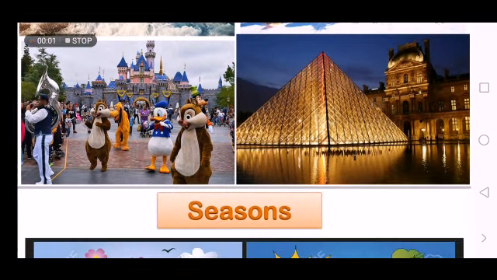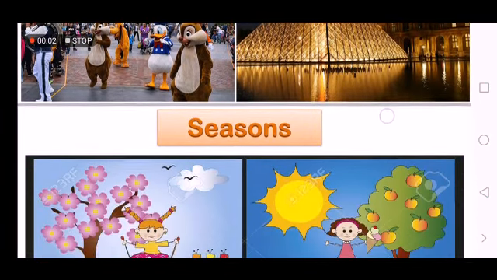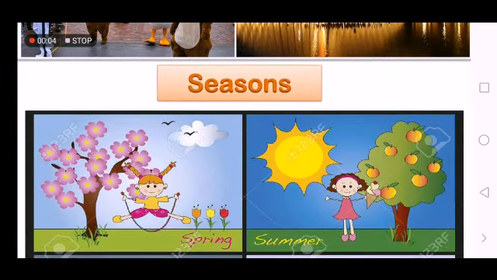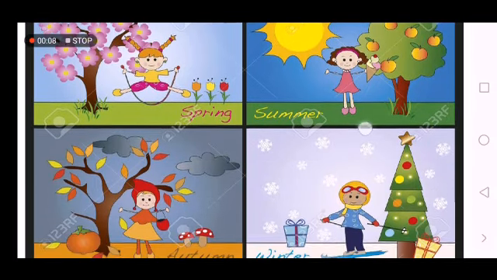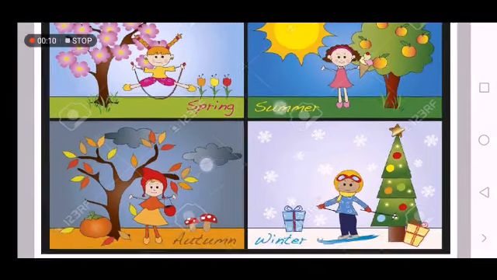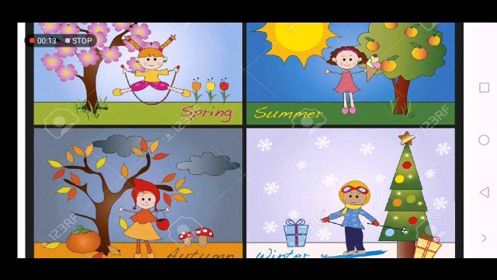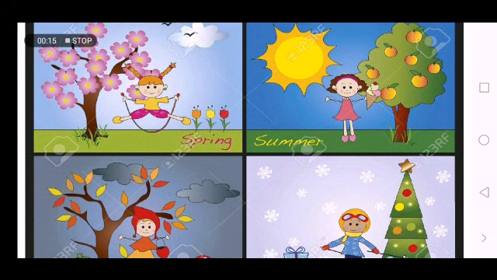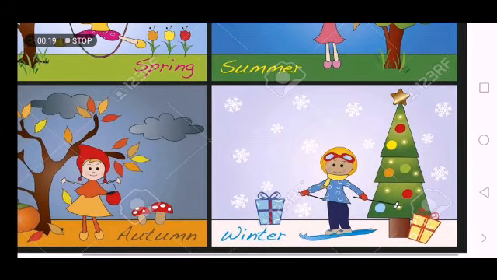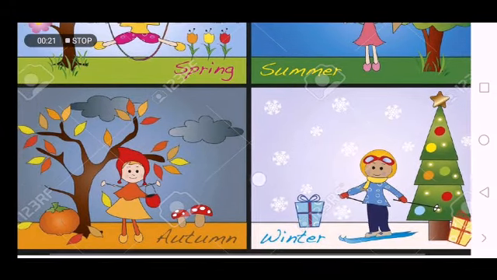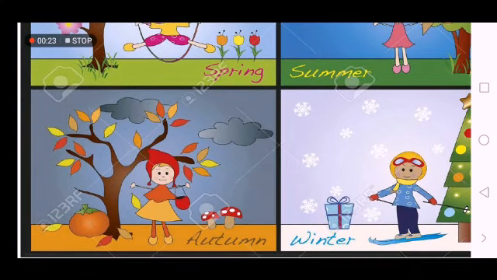Last thing for today is seasons. You know the four seasons: spring, summer, winter, and autumn. Each season has its usual weather, like spring is warm, summer is hot, winter is cold, and autumn is cool.